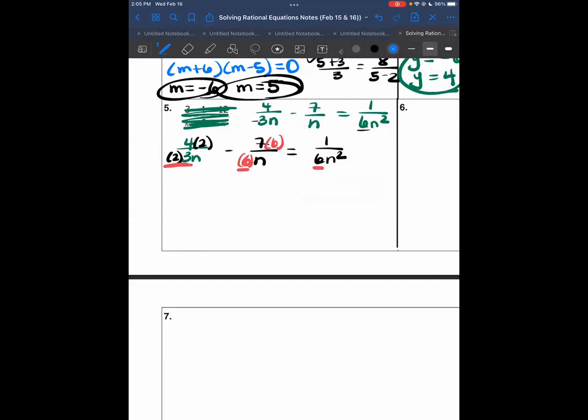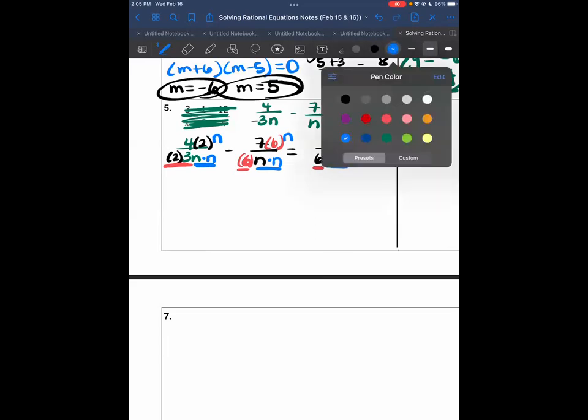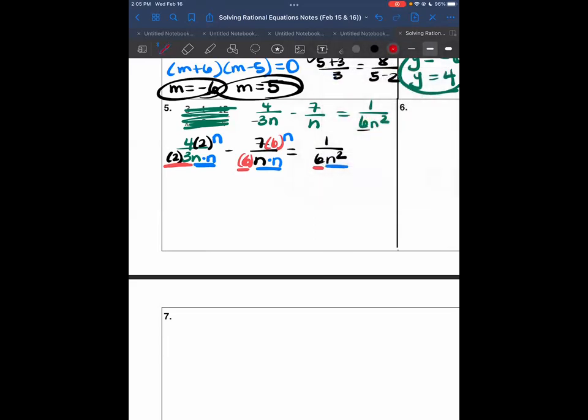You can't just do stuff to the power of 2. You can only multiply to get them to look the same. So for example, in the middle, I have the n. I can multiply n by another n to get the n squared. Just do it on the top as well. Same thing with the first fraction. I have an n. If you multiply it times n, it gives you the n squared. So now I have n squared here, n squared here, and n squared here. Once this happens, and this is going to apply for the next problems as well, once your denominators are all the same, you're going to ignore them.